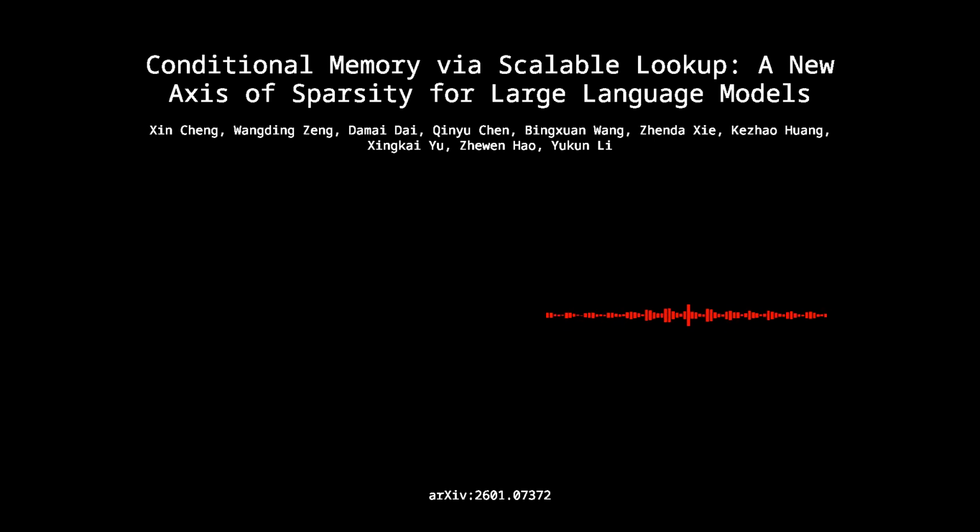For each n-gram order, they use K distinct hash heads. Each head employs a lightweight multiplicative XOR hash. Multiplicative XOR. Why that specifically? Because it maps the compressed context to an index within an embedding table so efficiently, it mixes bits far better than simple addition or linear probing. So it ensures a highly uniform distribution across the indices. Exactly. By concatenating the retrieved embeddings from all these independent heads, the system effectively mitigates the collision issue and forms a really robust final memory vector.